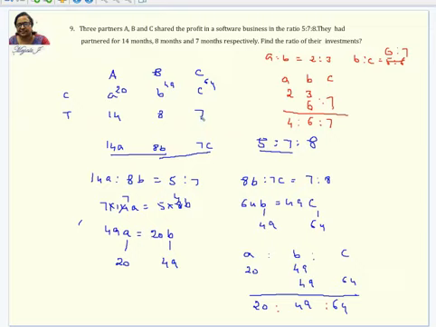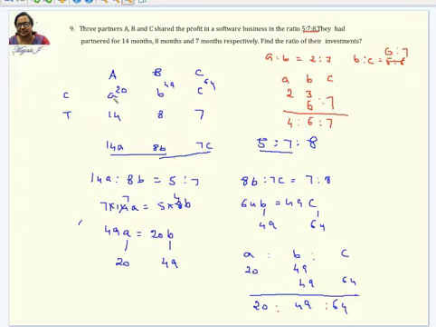Next is: three partners A, B, C shared the profit in a software business in the ratio 5:7:8. So this problem is slightly different because you have three persons now, and their ratio is also given. The profit is in the ratio 5:7:8. This is not the capital, this is only the profit. So you have to be careful about that also. They had partnered for 14 months, 8 months, and 7 months. So we are given the time 14, 8, and 7. Find the ratio of their investment.